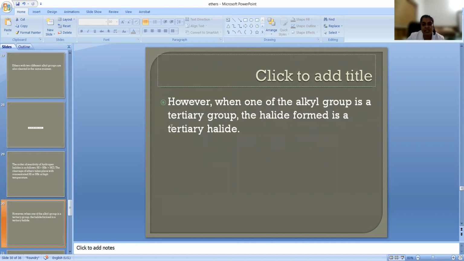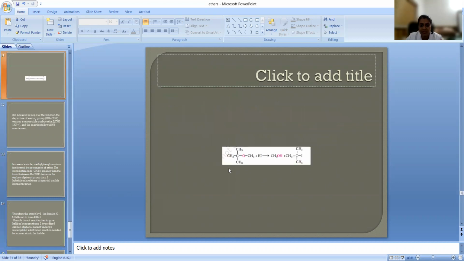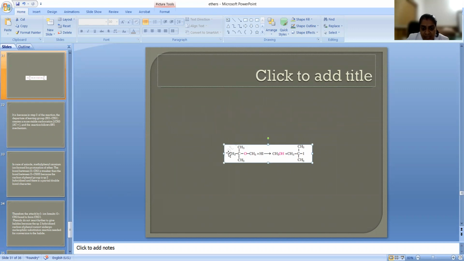When one of the alkyl groups is a tertiary group, the halide formed is tertiary halide. Now let us see the order of the reactivity we have learned. Here one is tertiary and also primary is there, right? But the alkyl halide formed will be tertiary because this group is tertiary. So tertiary is having the tendency to form because the tertiary carbocation formed is more stable, right? So it will be forming tertiary halogenoalkane rather than the primary. Okay.